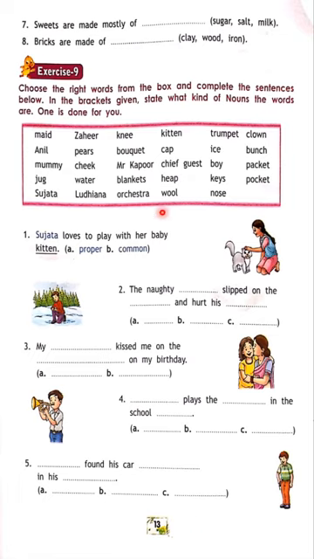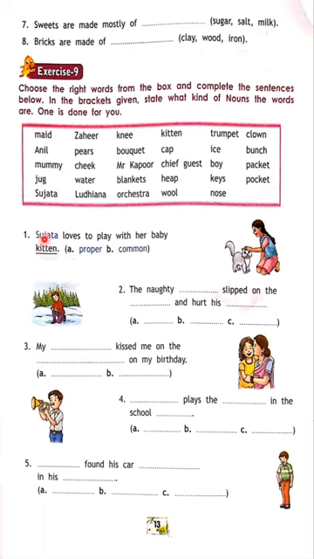Exercise 9, here I have given some difficult ones. So it's a recapitulation of everything together. They have given a group of nouns, all the kinds of nouns here: proper noun, common noun and material noun. All four kinds of nouns are here. You have to read the sentence and write the suitable word. I am not going to do this. You can do it on your own.